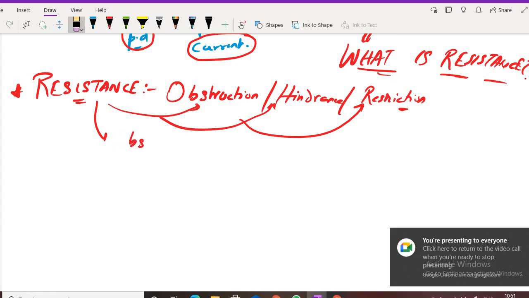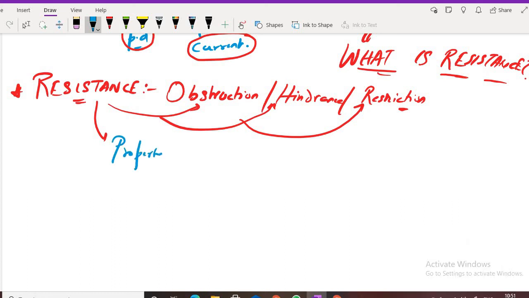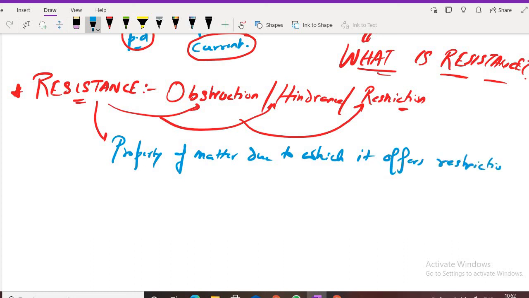It is a property of matter due to which it offers a restriction in the flow of current. So, what is resistance? It is a property of matter due to which it offers restriction in the flow of current.